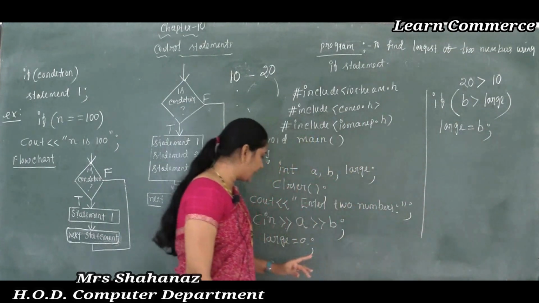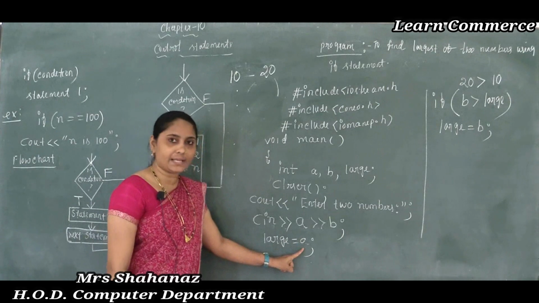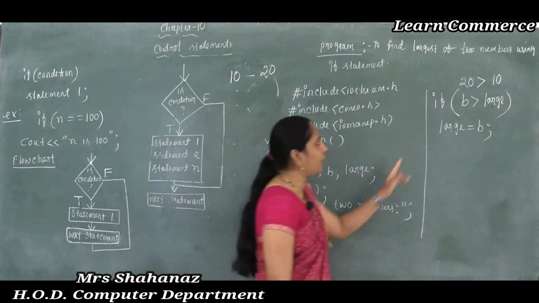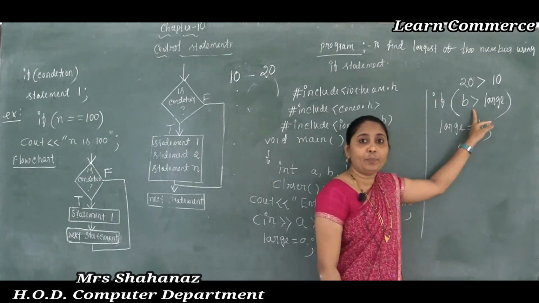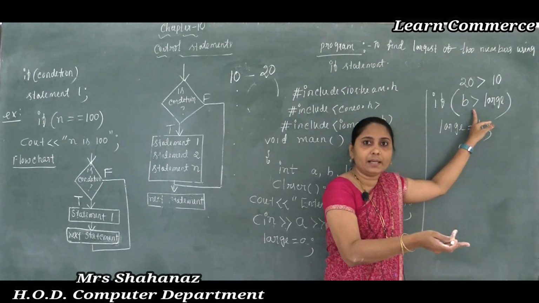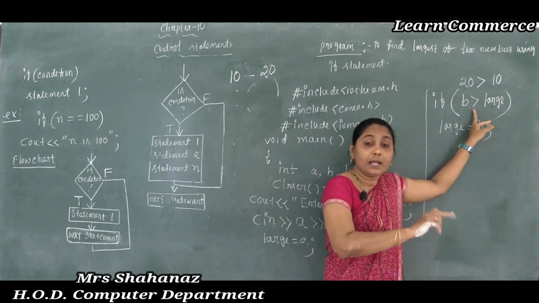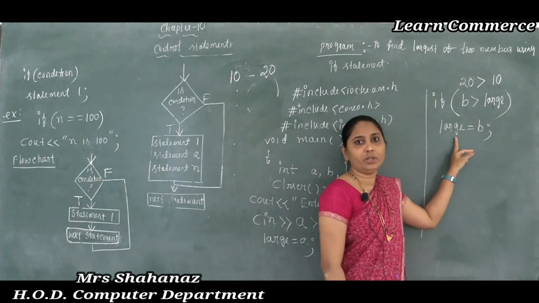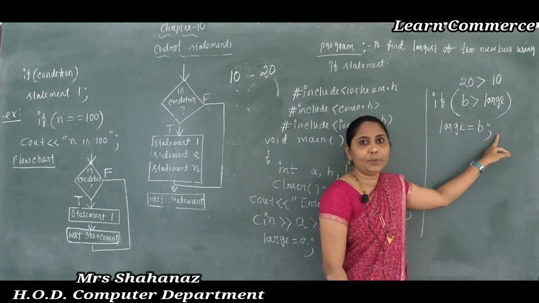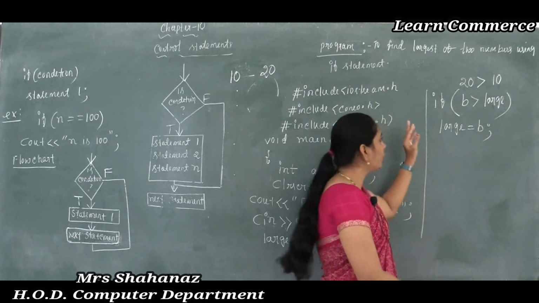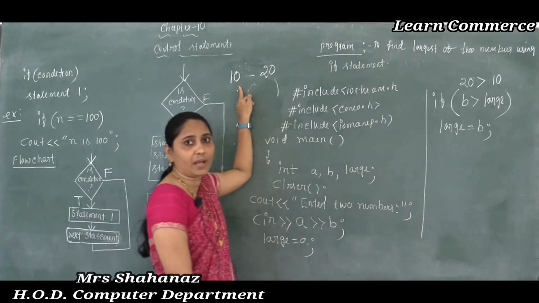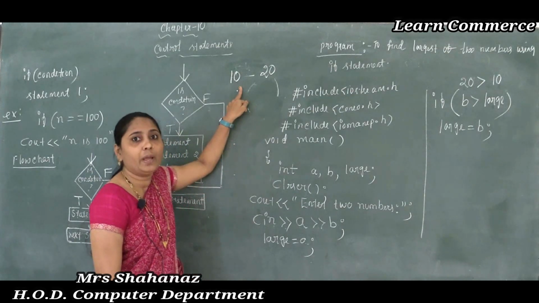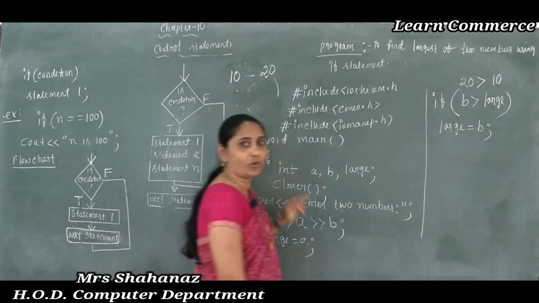So here we can say that first of all, just as the assumption, I am using large is equal to a. After that I am using the condition: if b value is greater than large. If such a condition is true, then execute large is equal to b here. So clear this point here? So depending on the value we used in the variable, it displays the statement. Okay, the result here.